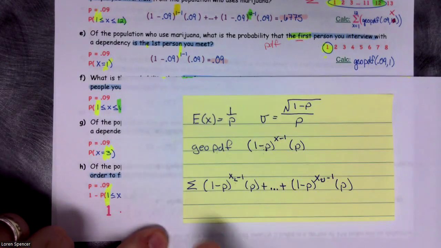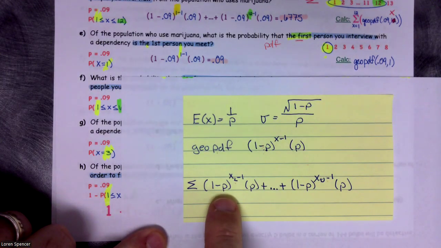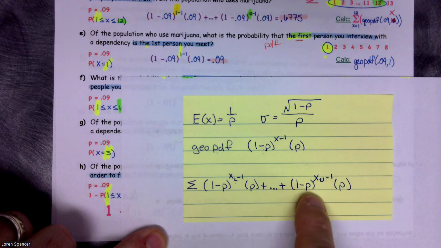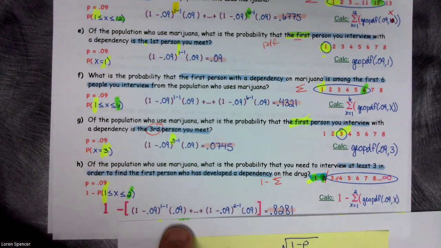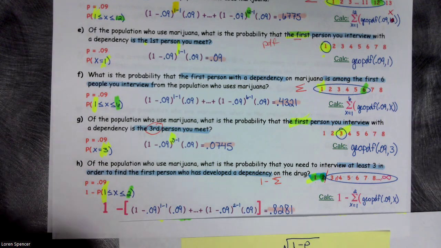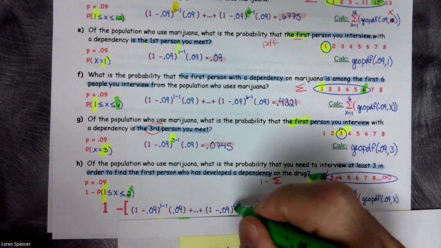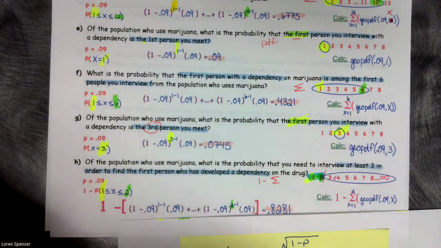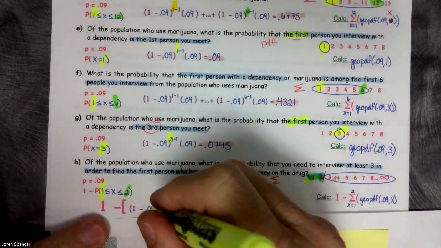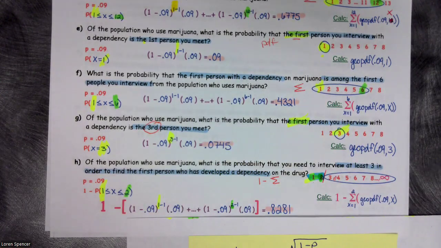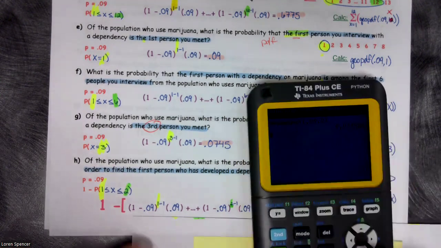And I'm still going to have to use this formula, 1 minus this, but I'm going to use 1 for my lower and 2 for my upper right there. So there it is plugged in. And you can see there's our 2 for our upper value, and here is our 1 for our lower value. So let's try this out.